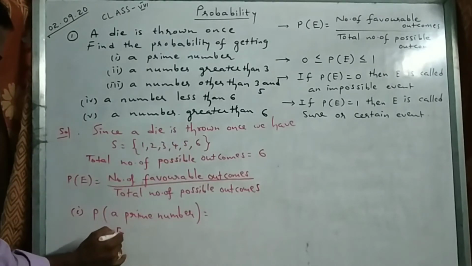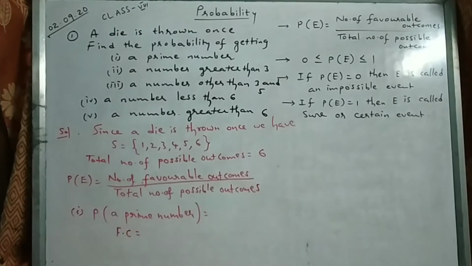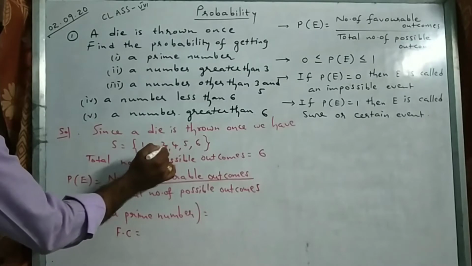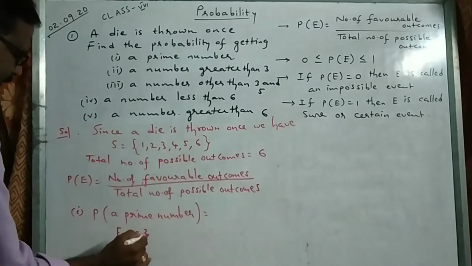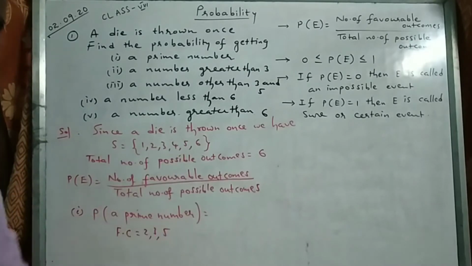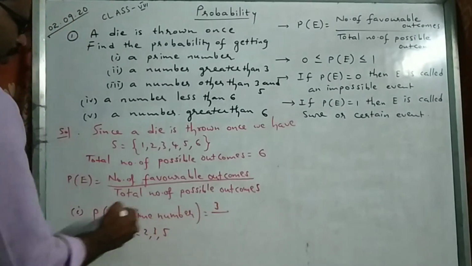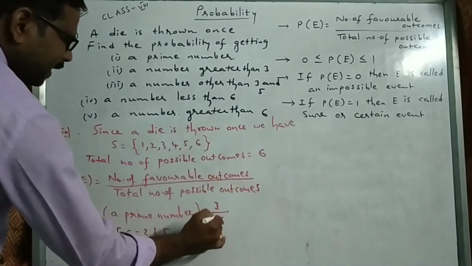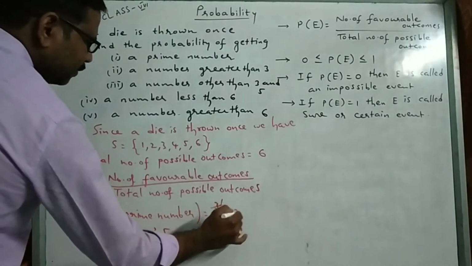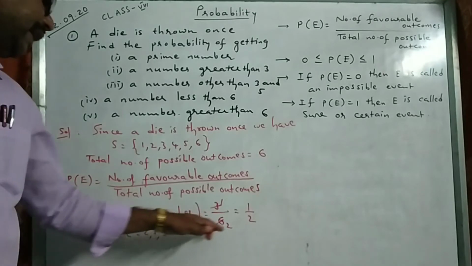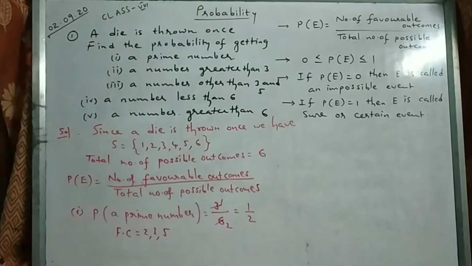Favorable cases: 2, 3, 5. How many are there? 3, by total number of possible outcomes, 6. So 3 ones are 3, 3 twos are 6. So the probability of getting a prime number is 1 by 2.